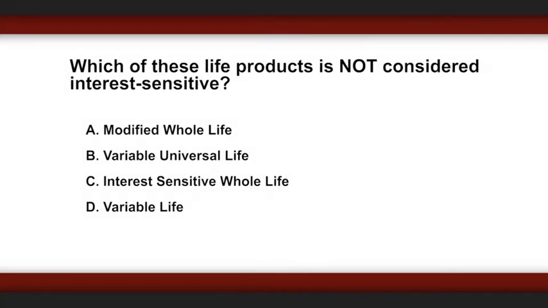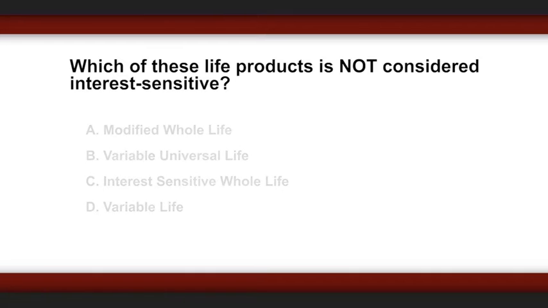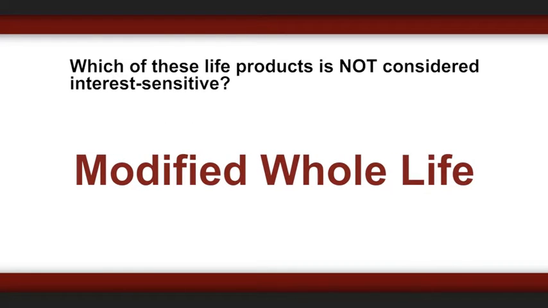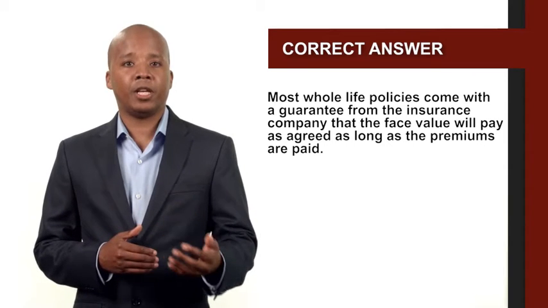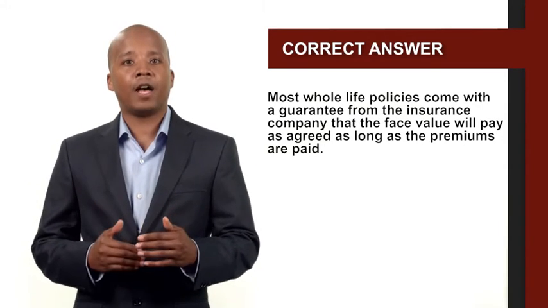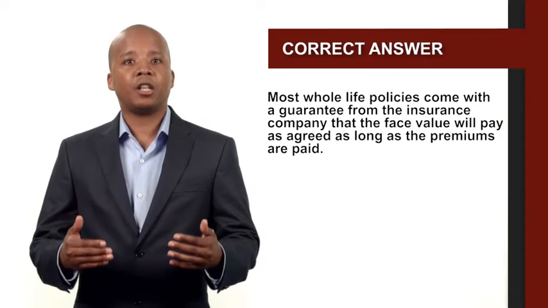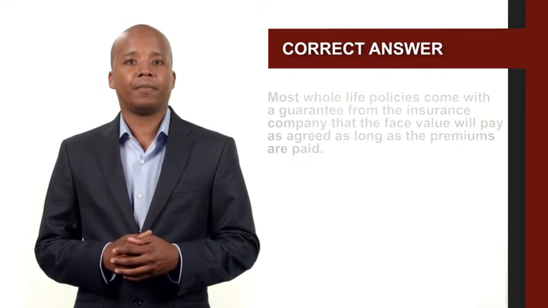Which of these life products is not considered interest sensitive? Modified whole life, variable universal life, interest sensitive whole life, variable life. The correct answer is modified whole life. Most whole life policies come with a guarantee from the insurance company that the face value will pay as agreed as long as the premiums are paid.